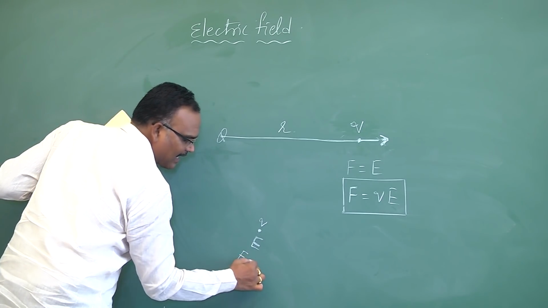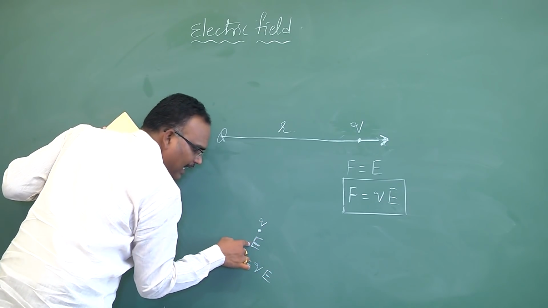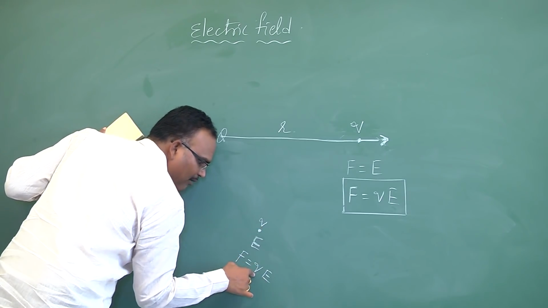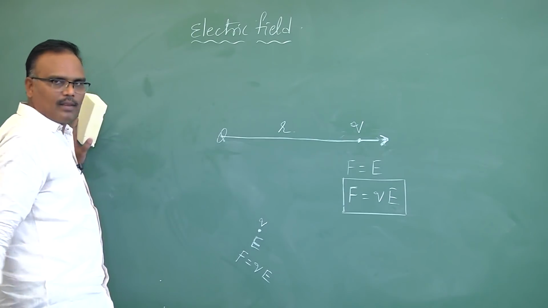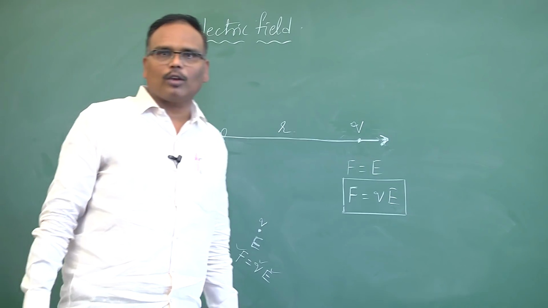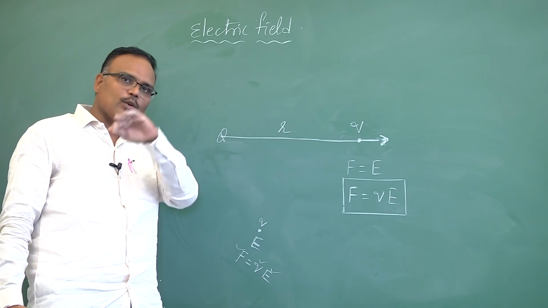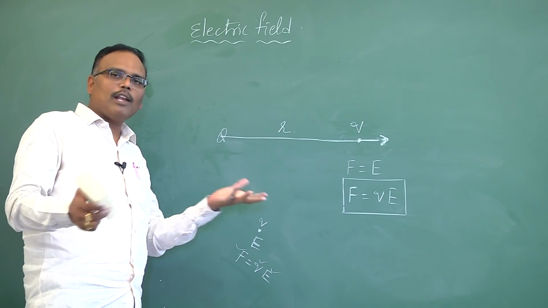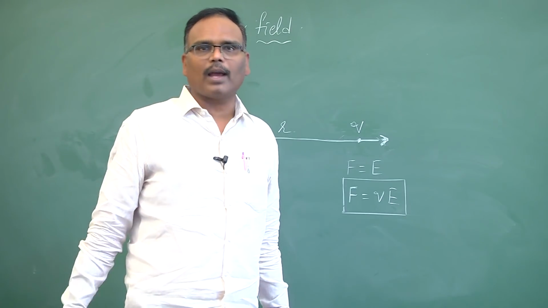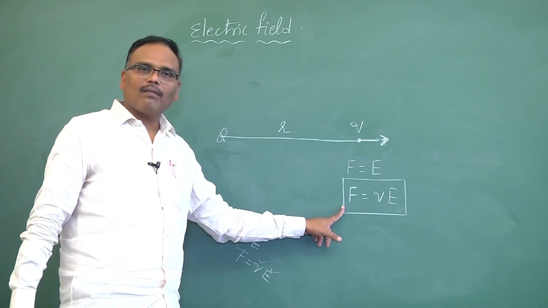Blindly I will write F is equal to Q into E. Why? Because at this point I know the electric field strength, I multiply it with Q, and you get the force. Here you should not apply F is equal to 1 by 4 pi epsilon naught Q1 Q2 by R square, because you know only one charge, the second charge you don't know. Then which value will you substitute? So this is the second expression for force.